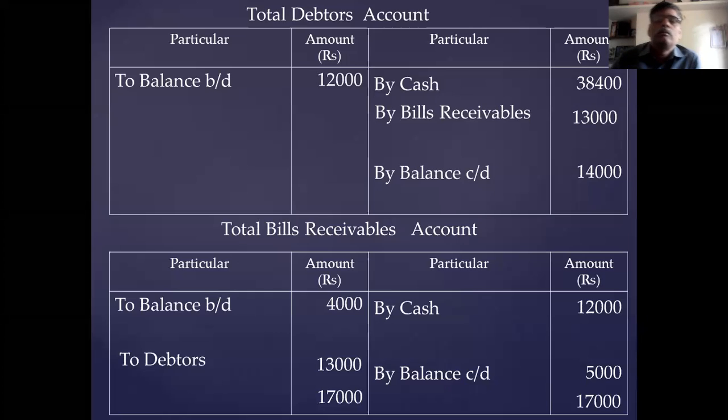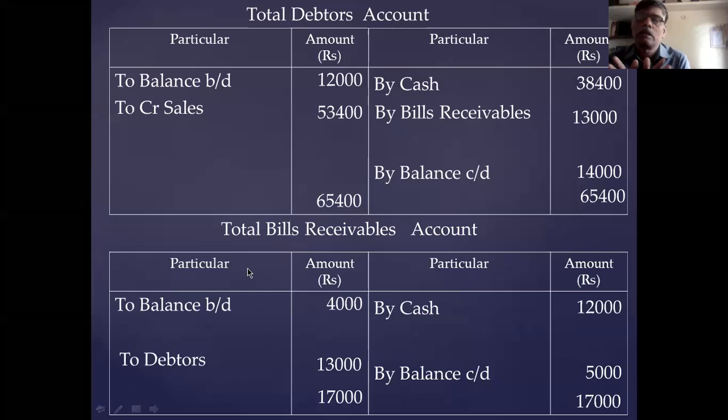Now you close the debtors account. Debtors account total is 65,400 credit side. You take to the debit side 65,400. Then ascertain the difference. Difference is 53,400. Then this is called as credit sale. This is the credit sale. Debtors account completed. Creditors account completed.